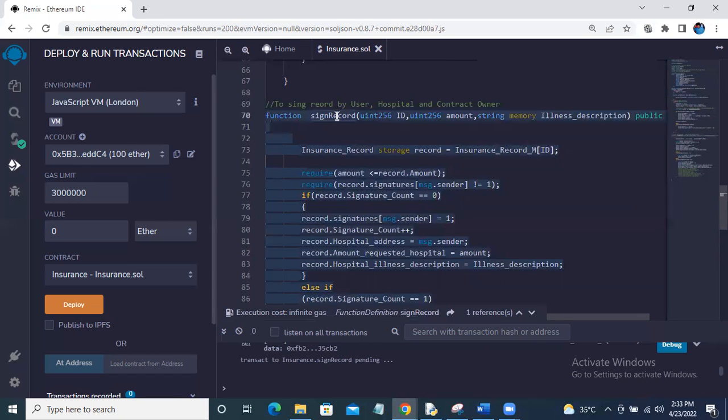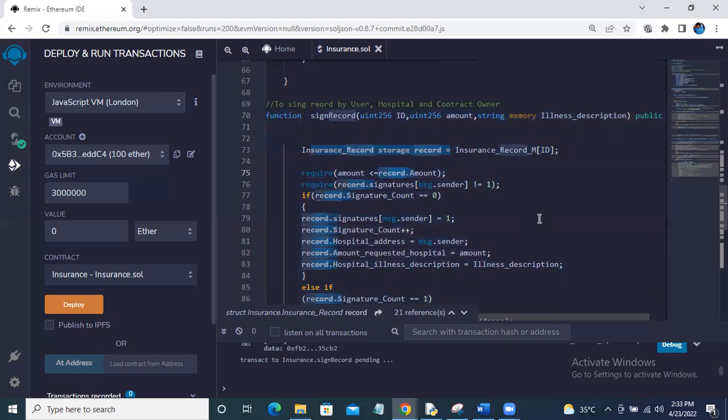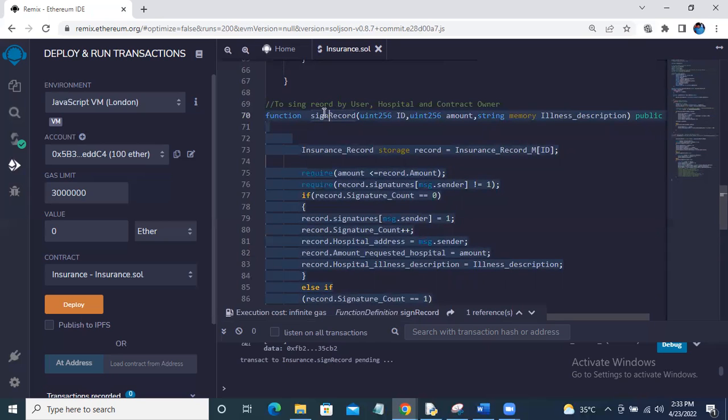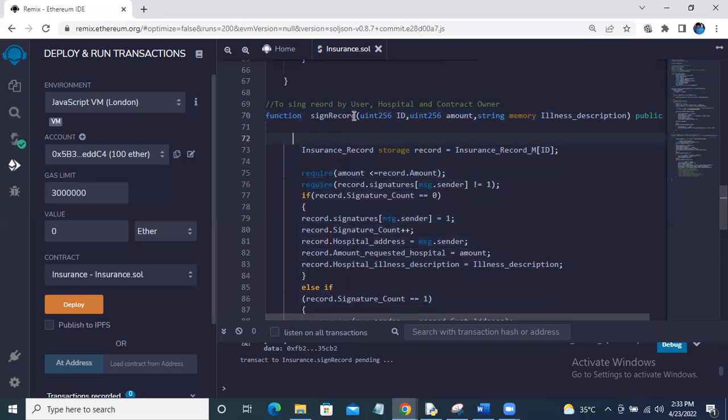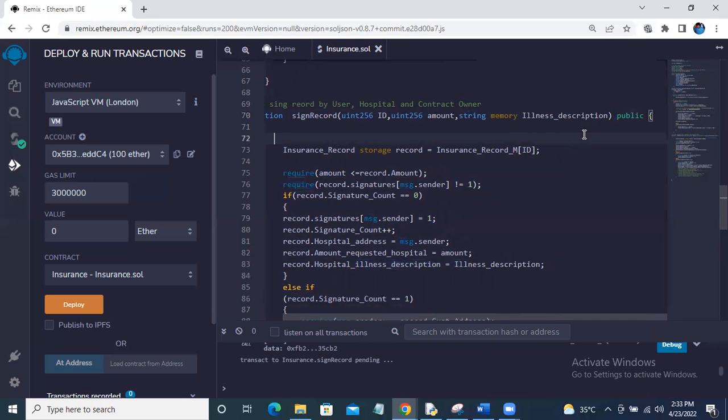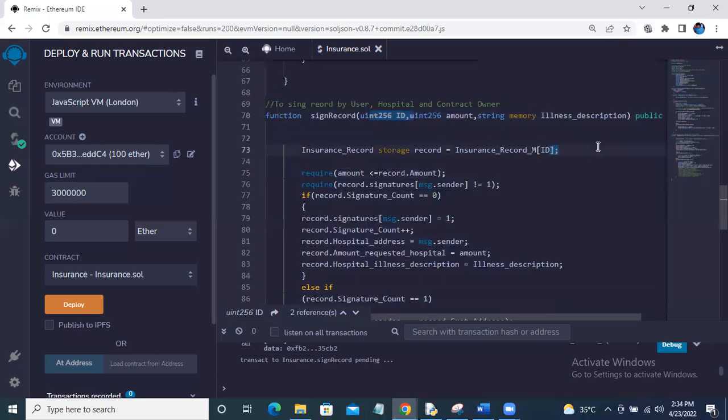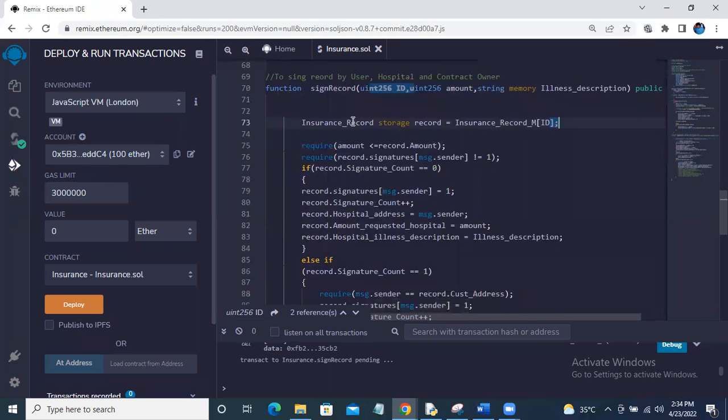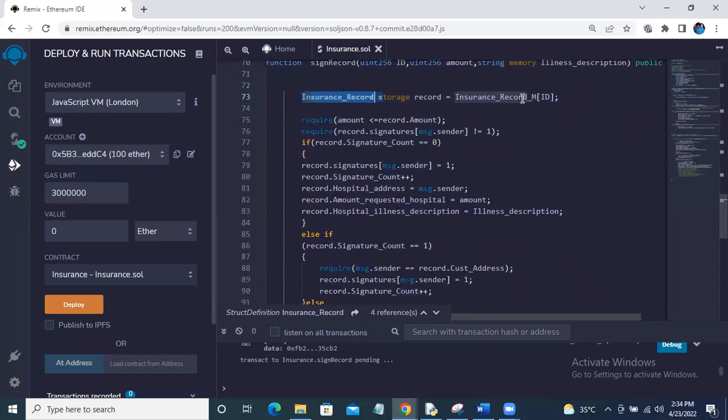Once there are two signatures, one by the hospital and one by the user, the third signature will be done by the contract owner. Once the third signature is done by the contract owner, money is transferred from the contract to the hospital. So this is the signed record function for that functionality. This signed record takes ID, amount, and a description of the illness, like the hospital provides what illness that person has. And this is a public function, so everyone can see that. And again, I'm creating a mapping for this structure.